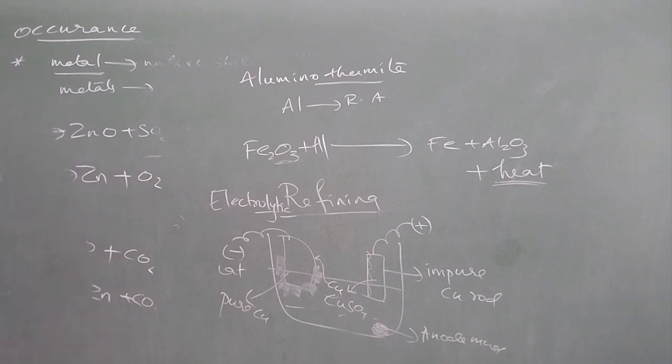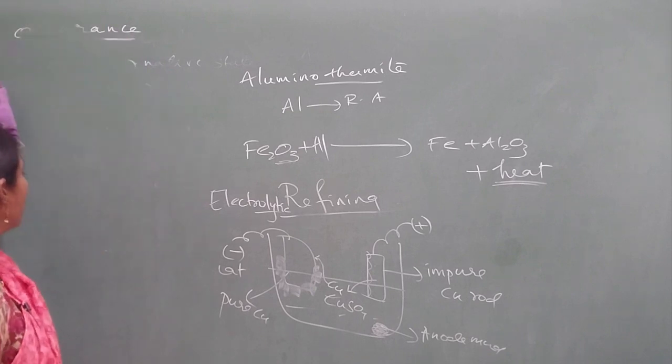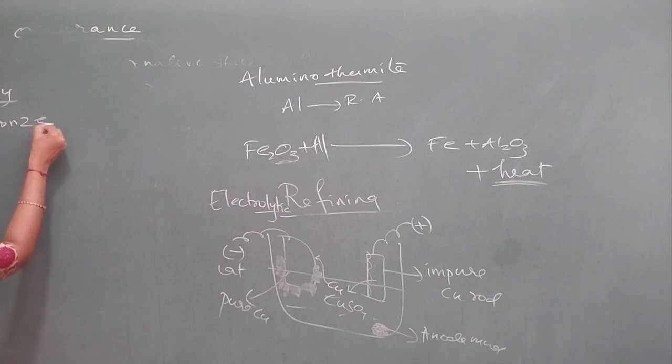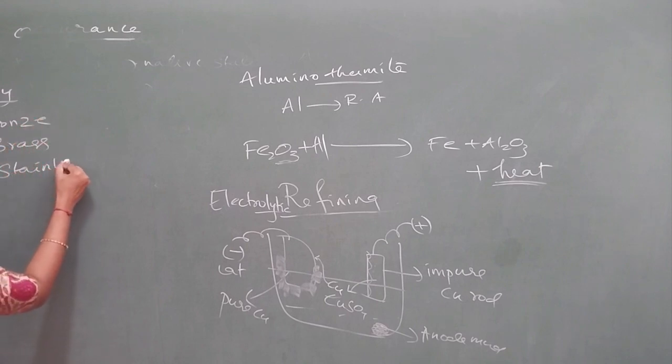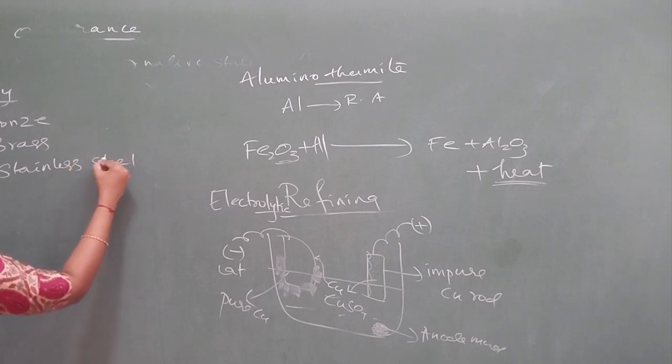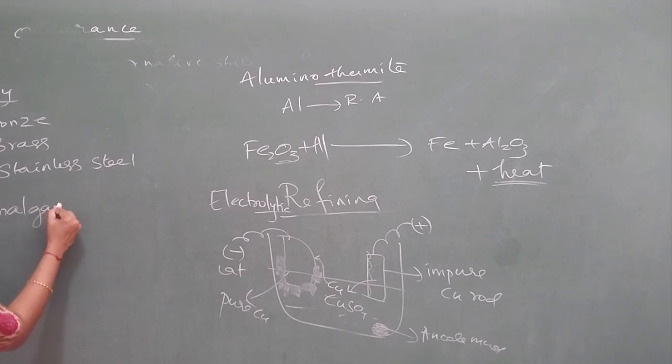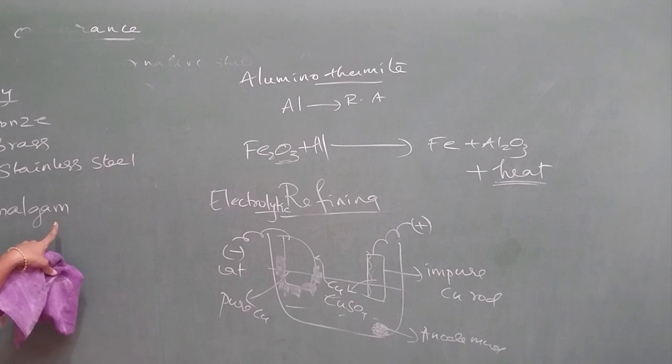After this, the next aspect you have to concentrate on in the chapter is to learn the definition of alloy. Alloy is a mixture of two metals or a mixture of one metal and one non-metal. Understand the composition of examples like bronze, brass and stainless steel, and understand the meaning of amalgam. If one of the elements in the alloy is mercury, then it is called an amalgam.